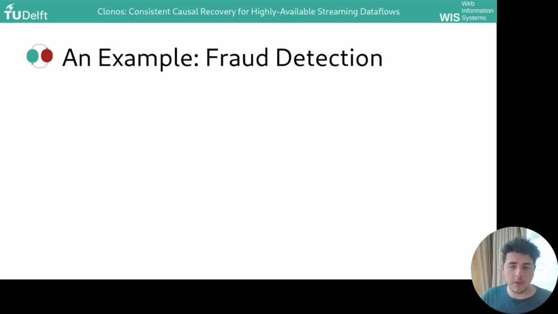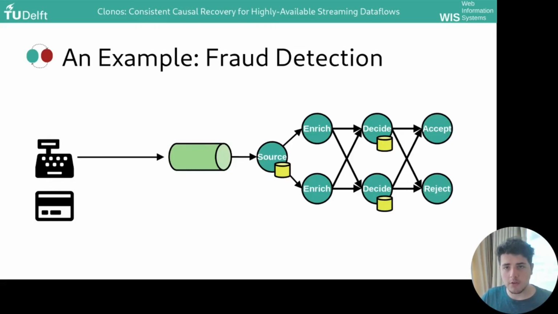Let me illustrate this with an example on fraud detection. Say you're at the supermarket and you buy something. This transaction is going to be sent to a queue such as Kafka and later ingested into a data flow which is going to attempt to validate that transaction. In stream processing, the computation is static, but the data is transformed by flowing through the operators.